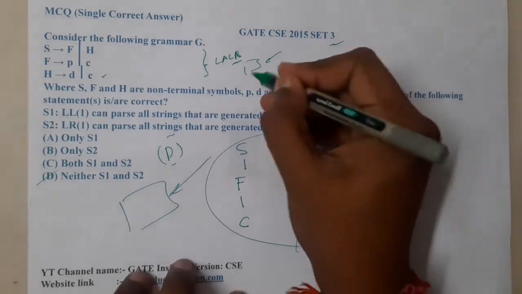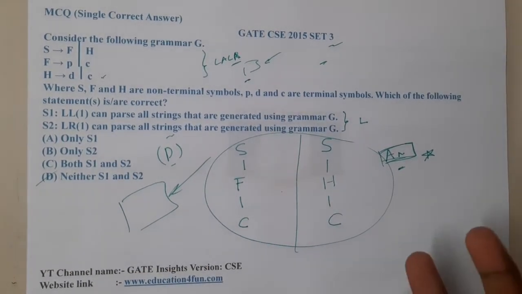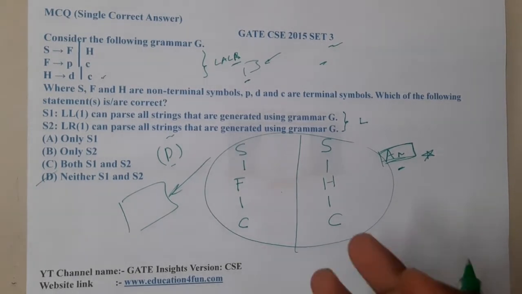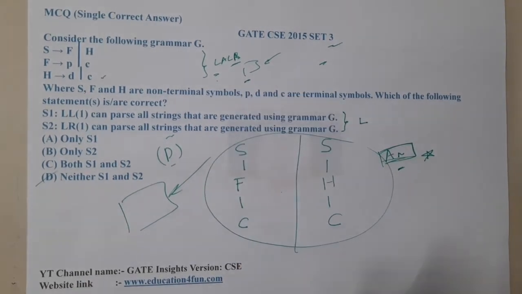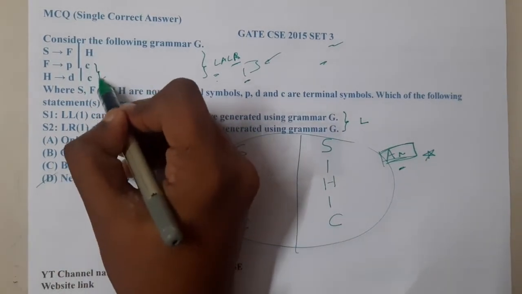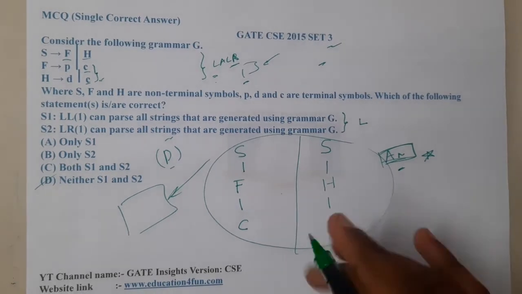That is the reason why the examiner doesn't want that. Each and every question in GATE should be solved in 2 to 3 minutes, or there should be some trick so that it can be done faster. So they cannot ask these types of grammar questions directly, which is why they make these types of questions. And there is a huge hint here, just by observing the C C and F H. So observation is really important in this subject, guys.